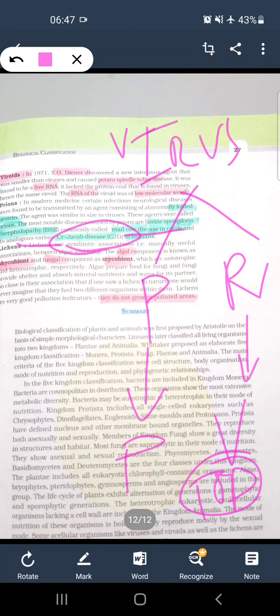After this, lichen: the algal component is known as phycobiont, the fungal is known as mycobiont. They do not grow in polluted areas. So a question usually asked is, if a place is found to be polluted, which of these will not grow? So it is lichens, they do not grow, they are good indicators of pollution.